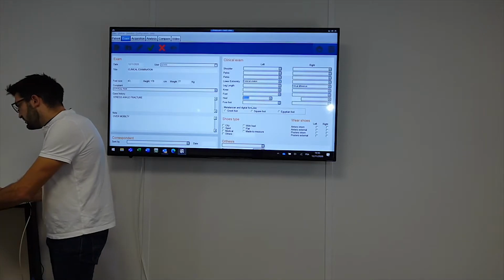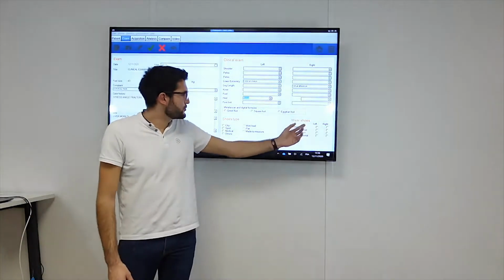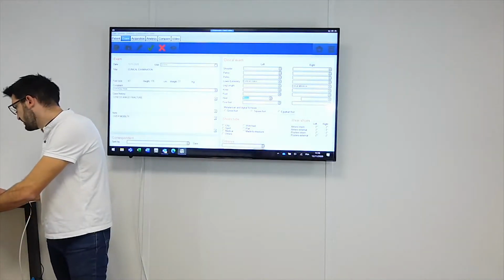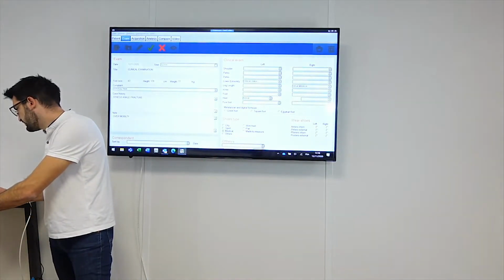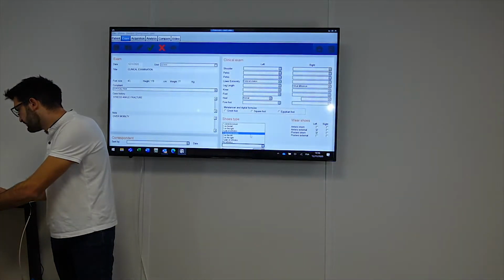Here, you also have, of course, the shoe type and the worn shoes. So you can click directly.